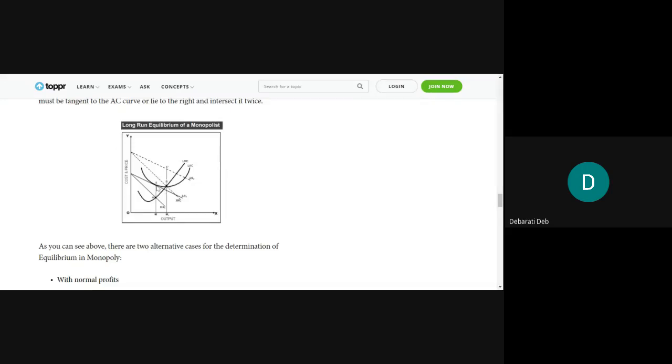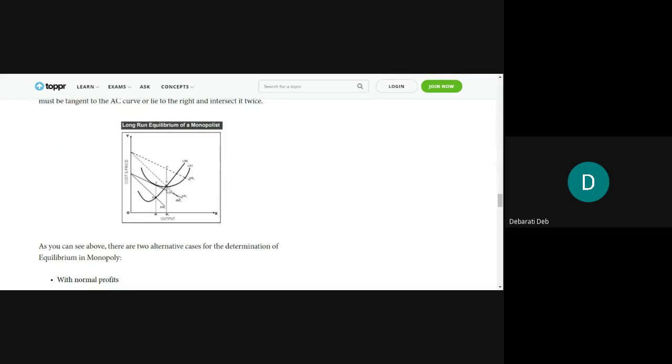supernormal profit, in that case, the new average revenue curve AR2 and marginal revenue curve MR2 will have to be considered now. MR2, look at the dotted line, MR2. This MR2 will also be cut by the LMC curve at the point B now.